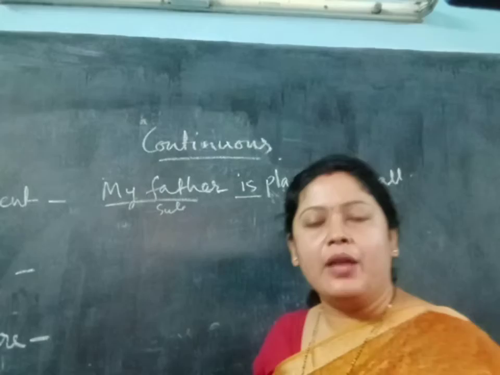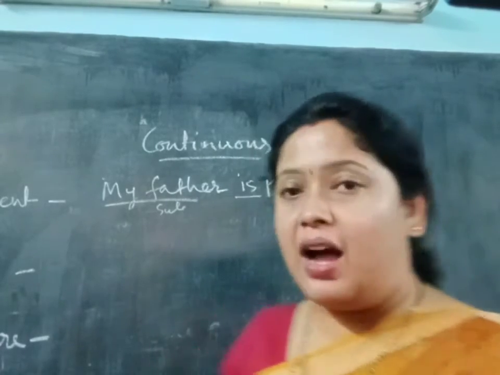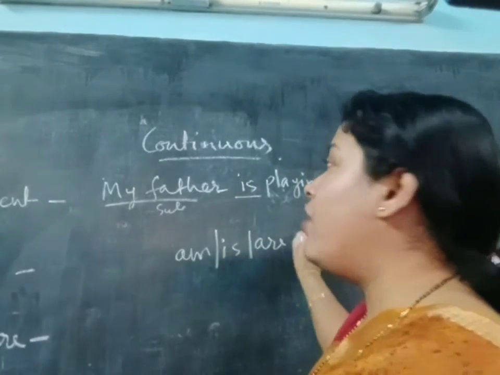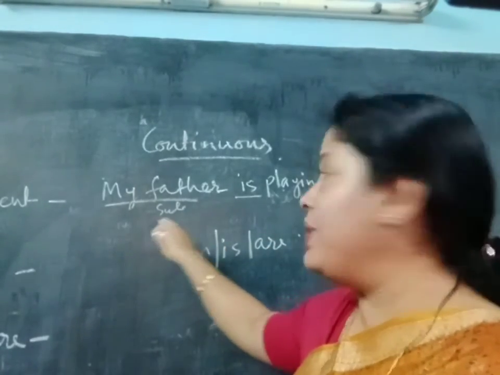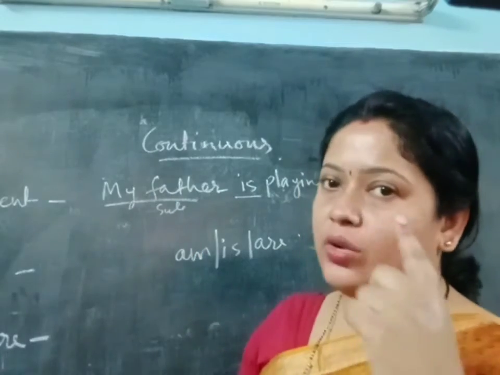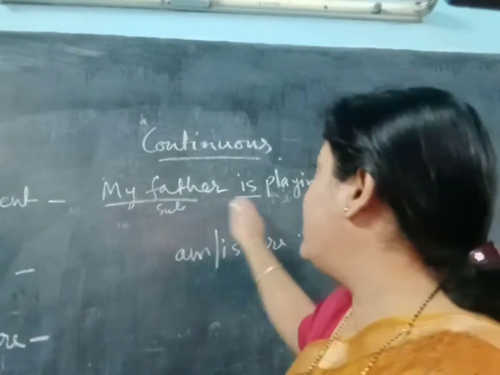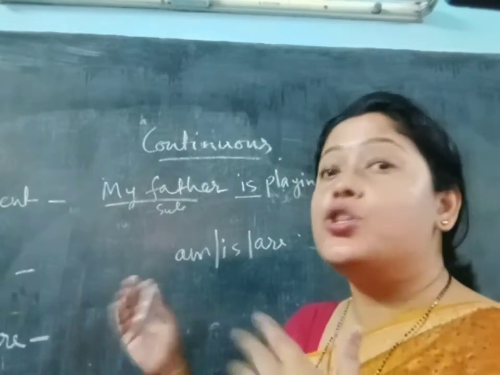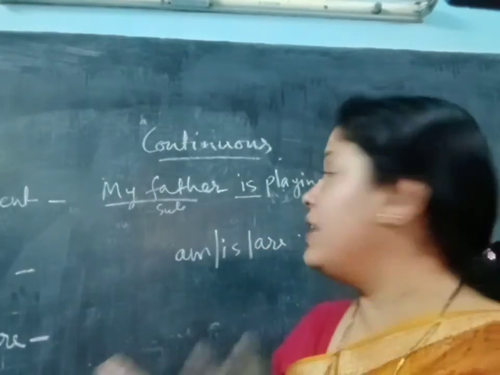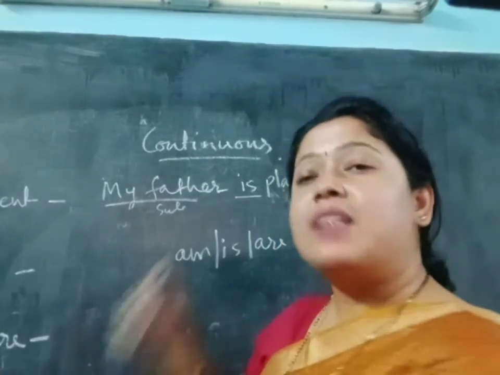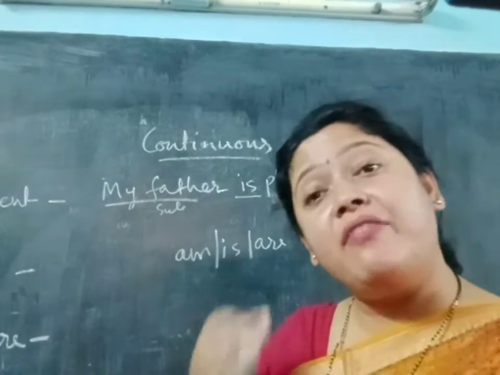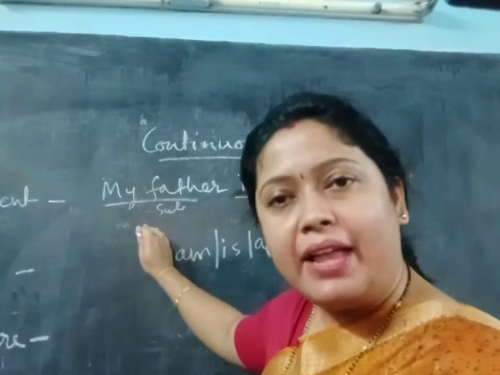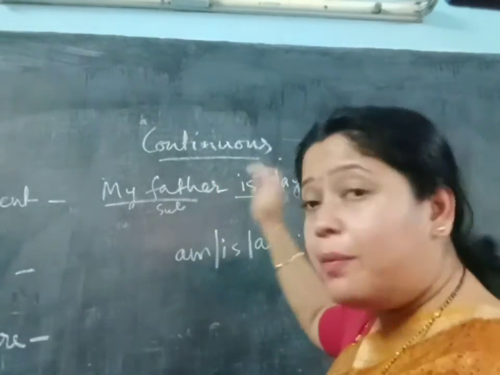Be verbs in present tense are am, is, and are, and according to the subject we will choose the be verb. Here my father means only one, so we will write is. Suppose my mother and my father, two persons are there, so we will write are. Suppose I, it will always be am. I am playing football. Or my friends are playing football.